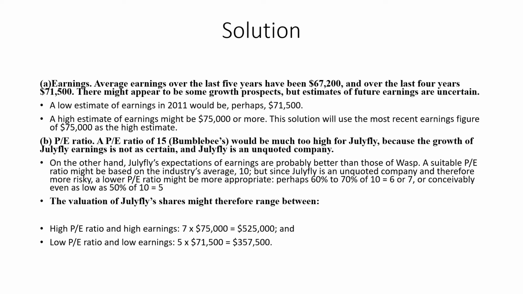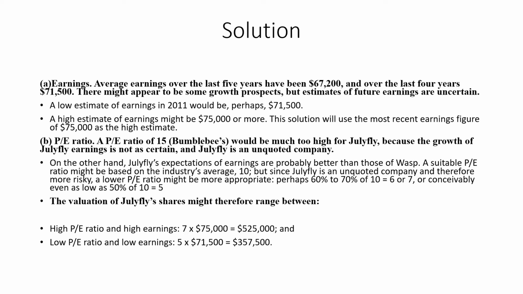Bumblebee is the company which has a 15 price earning ratio, but 15 is too high for Julyfly, because Bumblebee has very high growth prospects. Looking at the earnings of Julyfly, they do not have much growth prospects, so we cannot take 15. On the other hand, Julyfly's expectation of earnings is probably better than that of VASP, because VASP is a company which has poor profits, so we cannot take that as well.